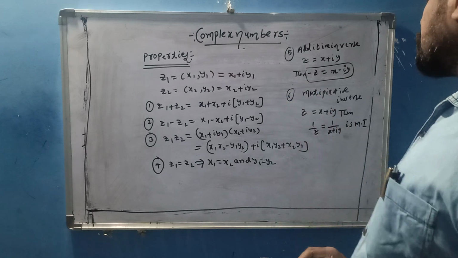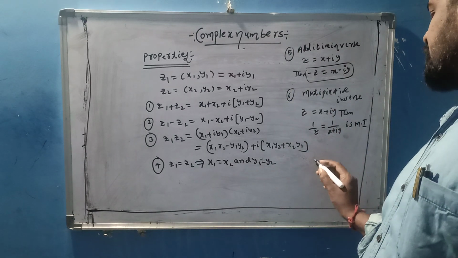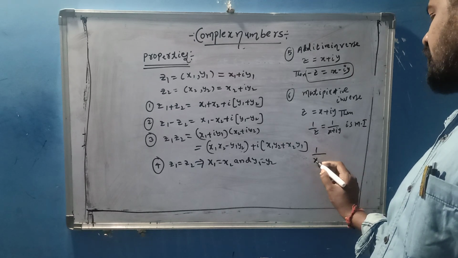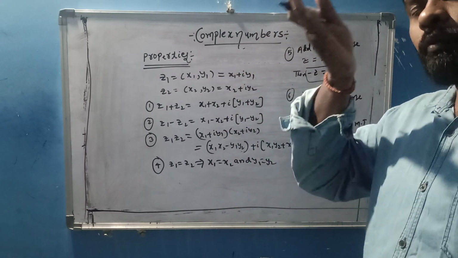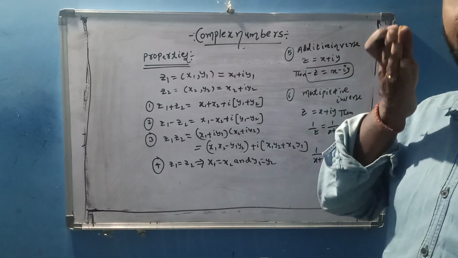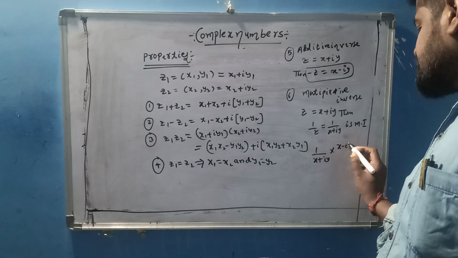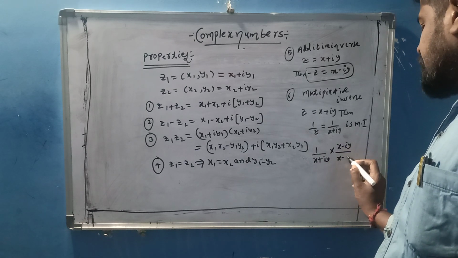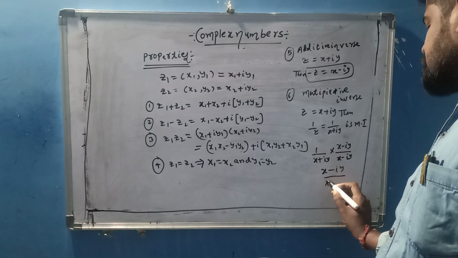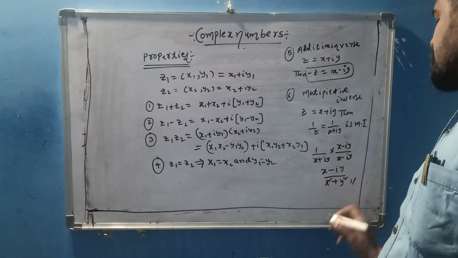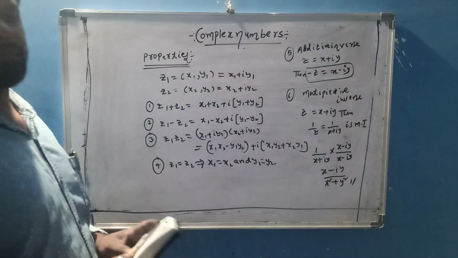For the 1 by (x plus iy) form, what is the simplification? The denominator is a complex number, so compulsorily rationalize: multiply by (x minus iy) by (x minus iy). After that, simplify: (x minus iy) by (x square plus y square). This is the process. This is the additive inverse, that is the multiplicative inverse.